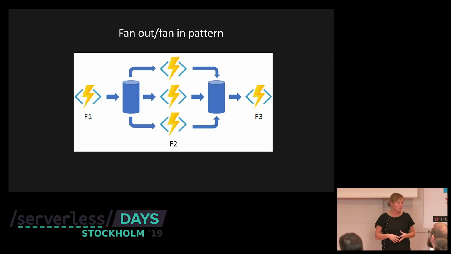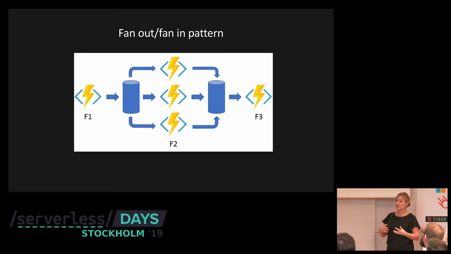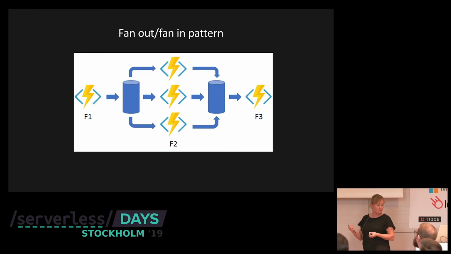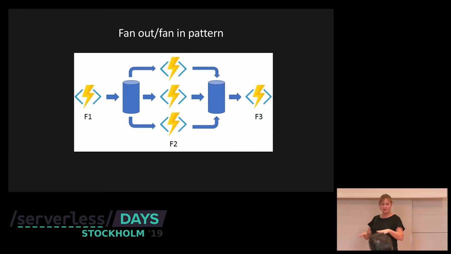You have support for different use cases. One is the fan-out, fan-in pattern, which I have implemented in the code, in the demo. Fanning out is typically kicking off parallel processes, and then you fan in, you do some aggregation on the result. You can do this with normal functions. You can fan out by sending messages on a queue or different queues, but the trick is to fan in, because how can you keep track of all those processes? And also the output, you have to store it somewhere. And then when you want to do your aggregation, you have to retrieve them, right? So this is being simplified for us.